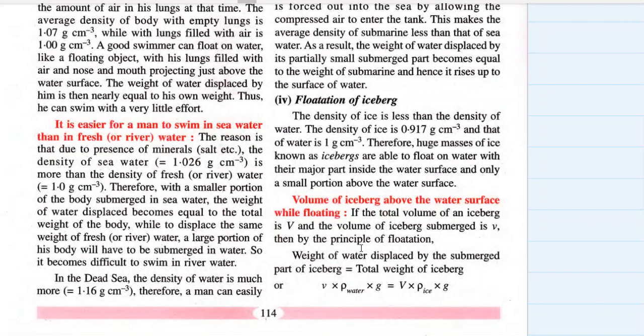So why did it happen? Why was this huge mountain of iceberg mostly inside the water, and why was only a small part of it outside the water? Because of the density of ice. The density of ice is approximately 0.917 gram per centimeter cube.